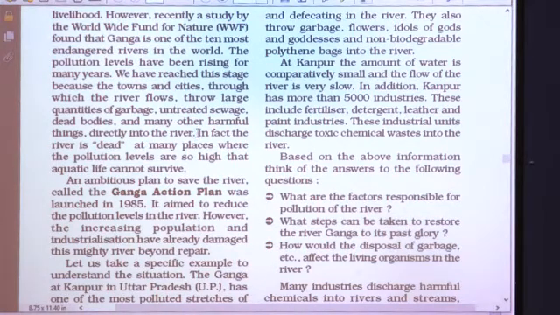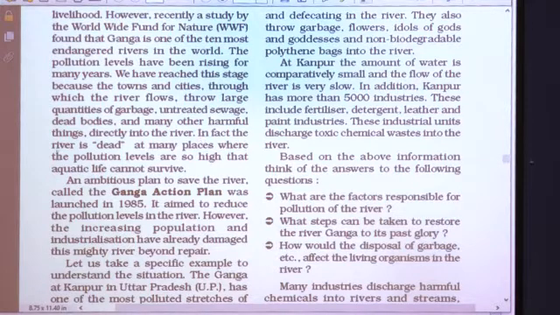So, why is Ganga river treated as an endangered river? Because when this Ganga river flows through different states, the people residing over there just throw all the waste material in this river water.